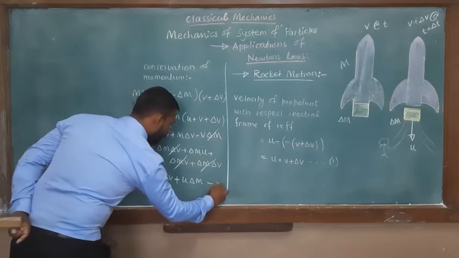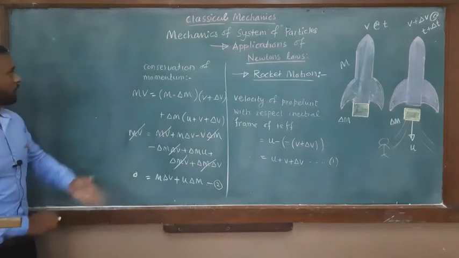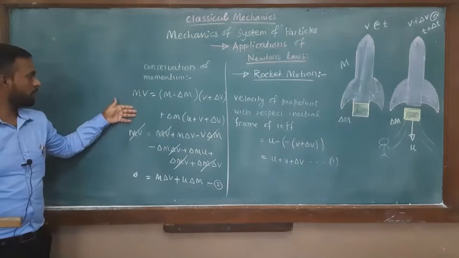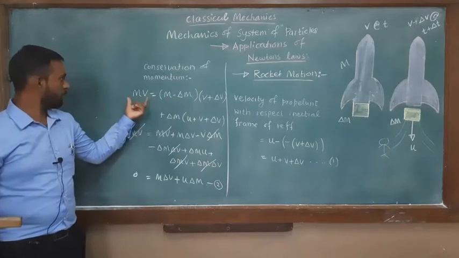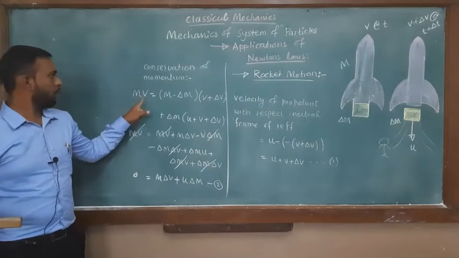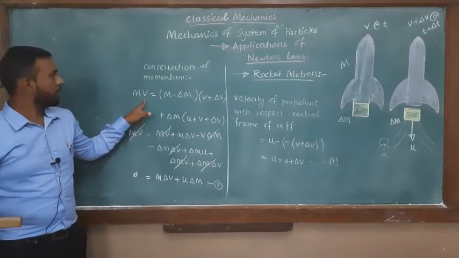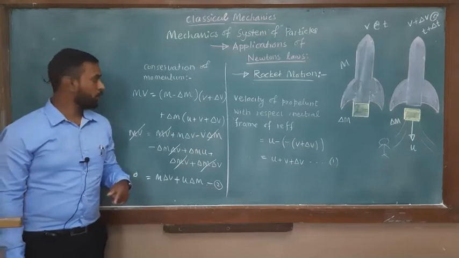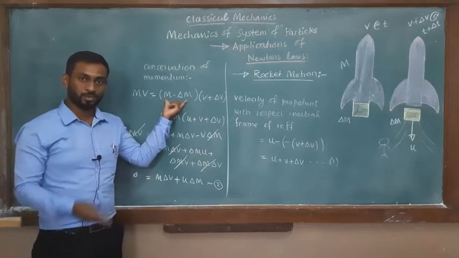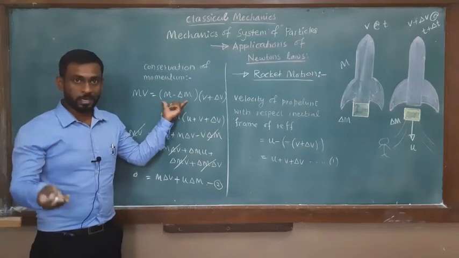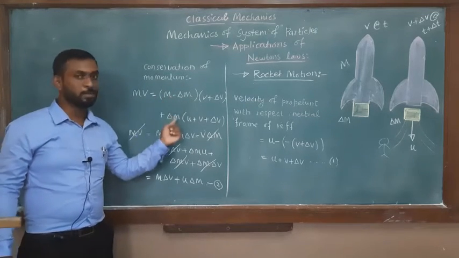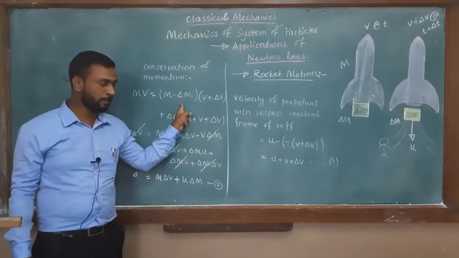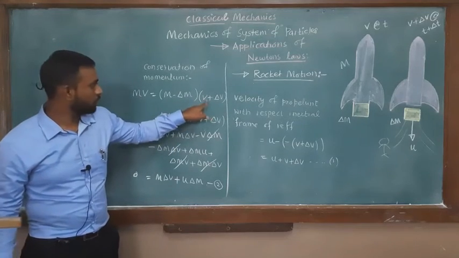This is equation number 2. According to the conservation of linear momentum, initial momentum is equal to the final momentum. In the initial momentum, the mass of the rocket is m and the velocity of the rocket is v. After a certain time delta t, the mass of the rocket decreases because fuel is burned and the exhaust gas propels out of the rocket, which reduces the mass of the rocket by an amount delta m, and the velocity acquired by the rocket is v plus delta v.